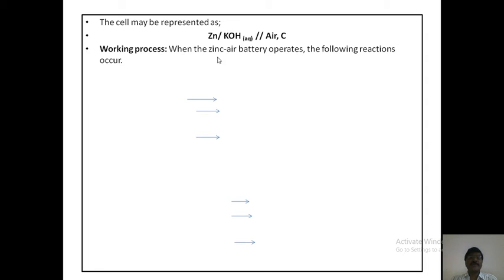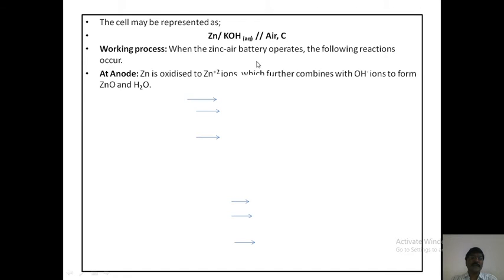Next, the working process of the battery. When the zinc air battery operates, the following reactions occur. At the anode, oxidation takes place. At the cathode, reduction takes place. Already we know. At the anode, zinc is oxidized to Zn2+ ions, which further combine with OH- ions to form zinc oxide and H2O. They are: Zn goes to Zn2+ plus 2 electrons. Zn2+ plus 2 OH- goes to ZnO plus H2O.